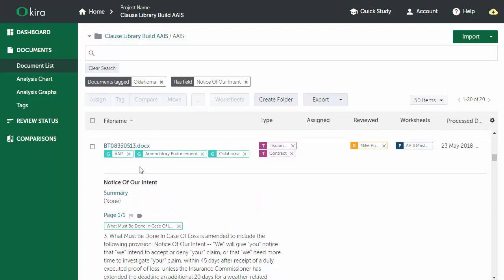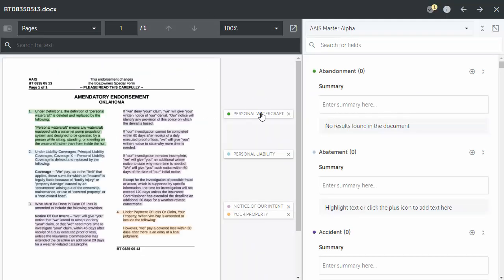This document here is actually the one that we're going to focus on in the demo. And before we go to making the change, I just wanted to jump to a different part of Kira where we can actually see how Kira will analyze these documents and actually pull out contract language and categorize them automatically based on its machine learning algorithms. We actually can see here how it pulled out the notice of intent, which enabled our search.